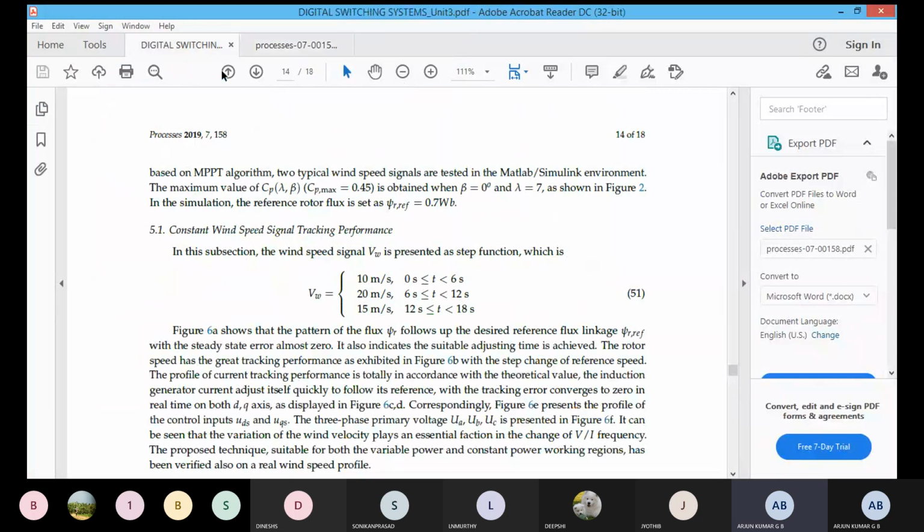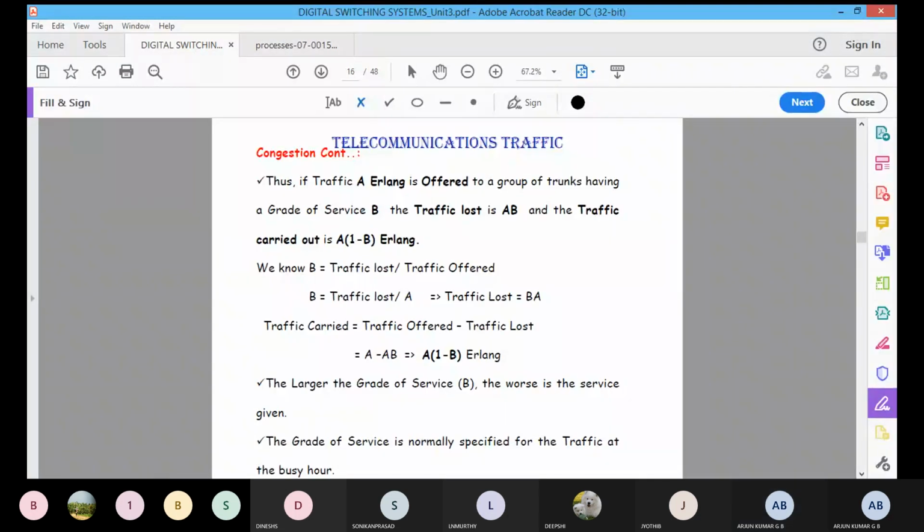Okay, please take down. Please carry on. Any doubt regarding this? You can ask me any question now.